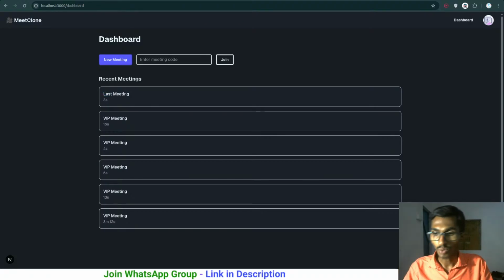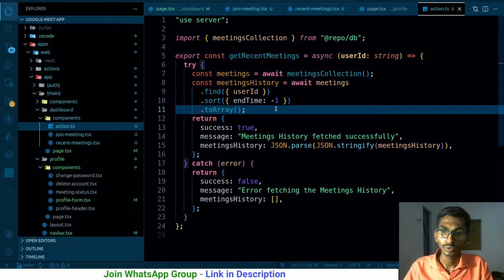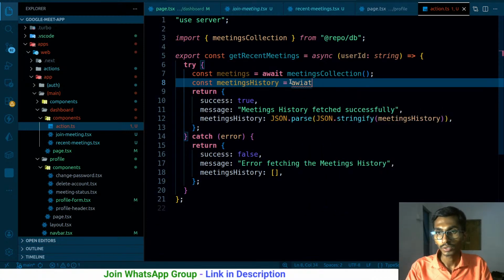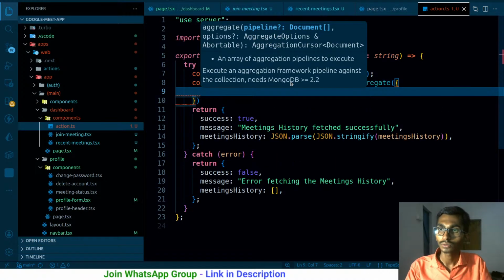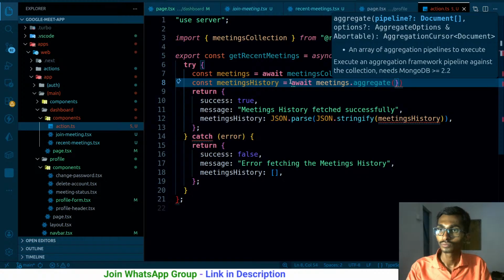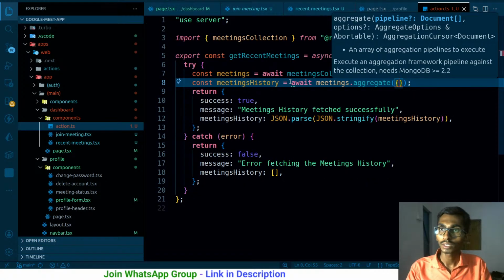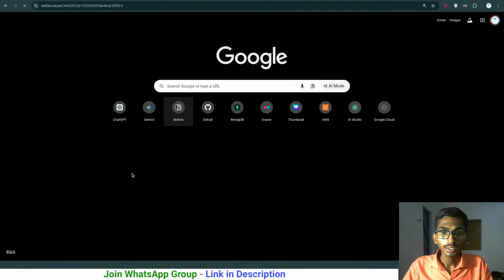The question is, if I wanted to use aggregation for just this much, how could I have used aggregation here? For using aggregation, again I have forgotten. I can definitely take the help of my notes for creating an aggregation pipeline. Meetings.aggregate. I need to have few pipelines over here. This is gonna be the first pipeline. I forgot the overall structure. So what will I be doing? I just learned it. I have saved everything.